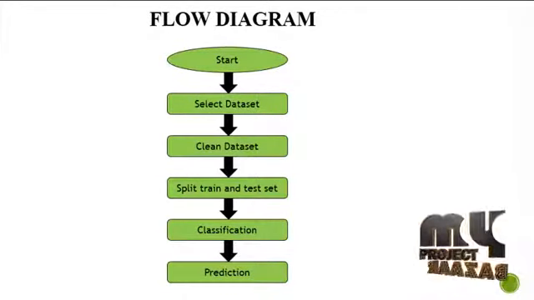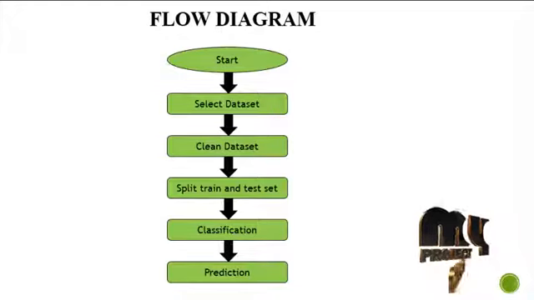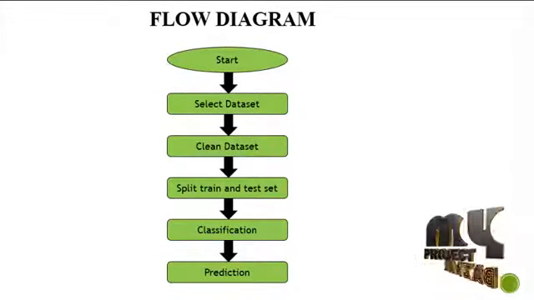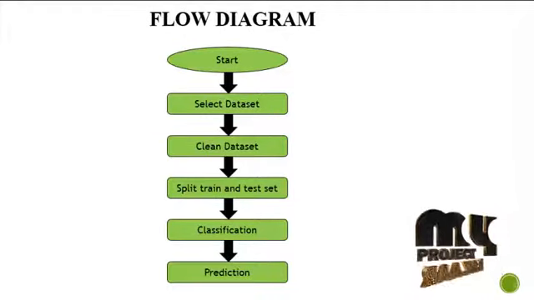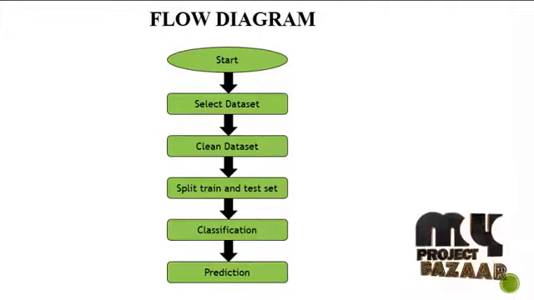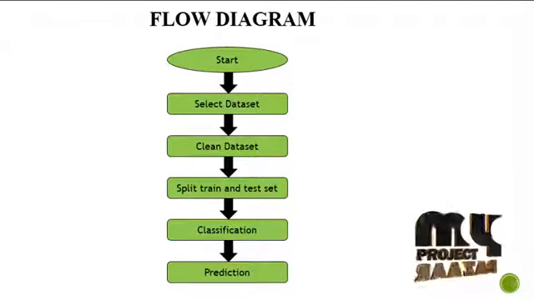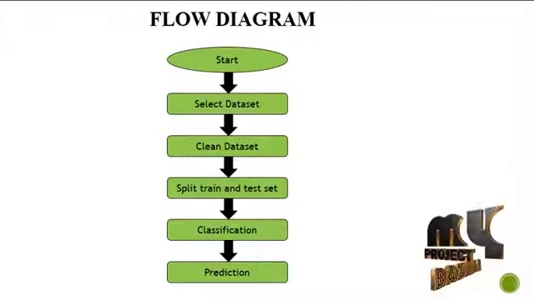Then it will be applied to the feature selection module. In the feature selection module, the dataset is split into a training dataset and a testing dataset. Then it will be applied to the classification method. In classification, the algorithms are applied and predict the result based on accuracy, precision, recall, and F1 score.